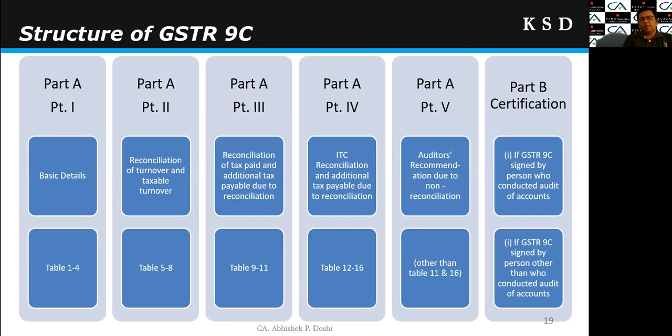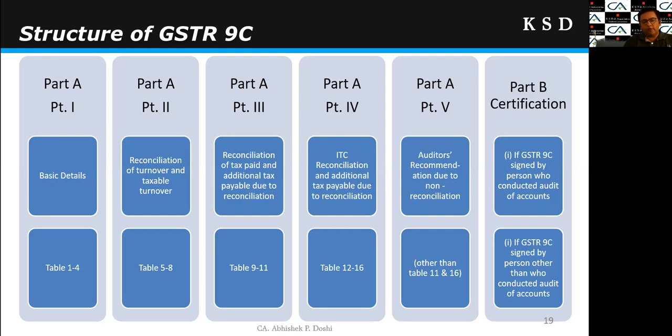Now let's move to the GSTR 9C. First, we will have a look at the structure of the GSTR 9C. What is the structure? It is a reconciliation statement. It has been divided into part A and part B, and part A has been further divided into 5 points, right? Part A is various details regarding the turnover, tax liability, ITC, etc. While part B is certification by the chartered accountant or cost accountant.